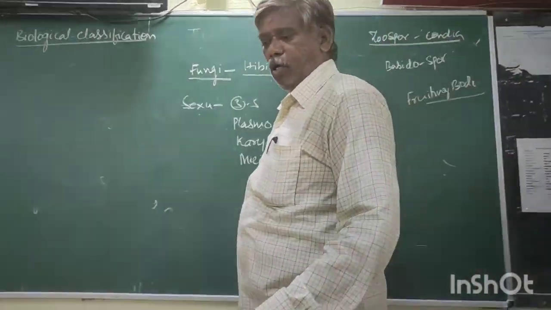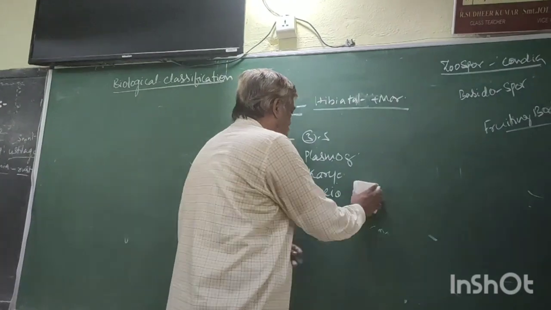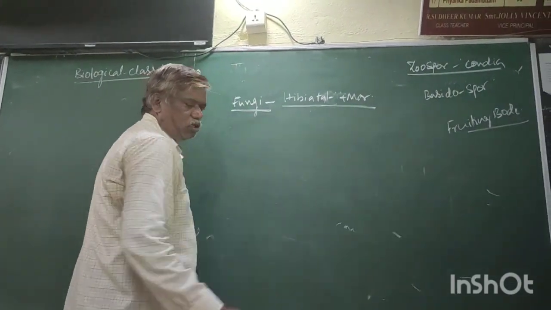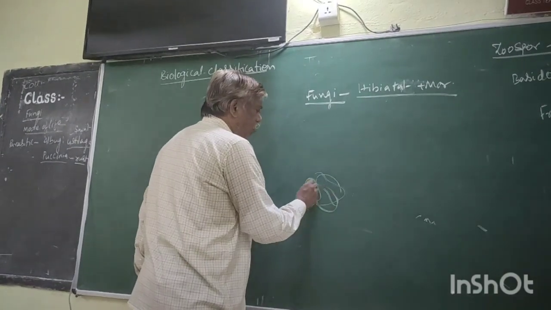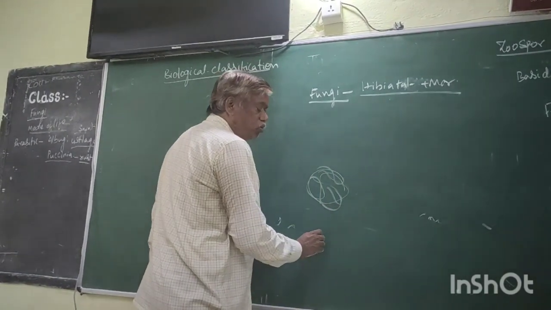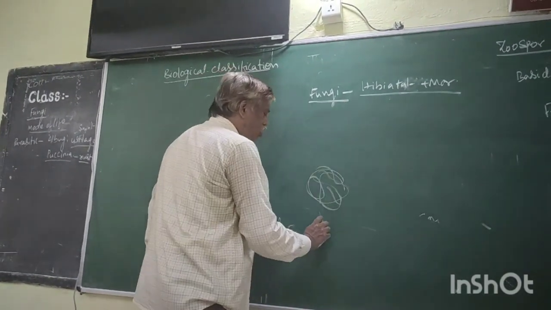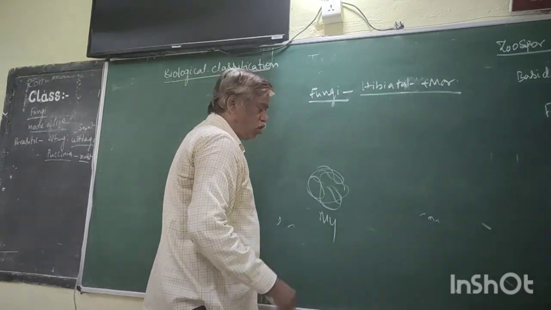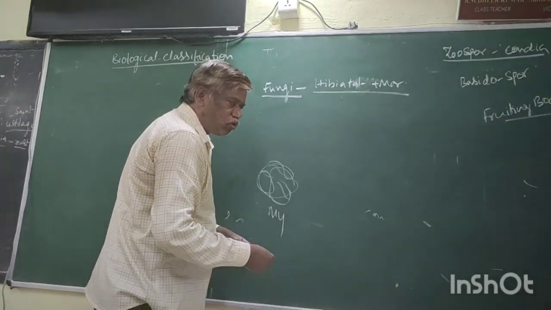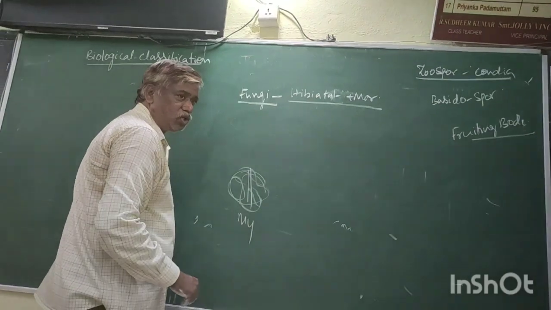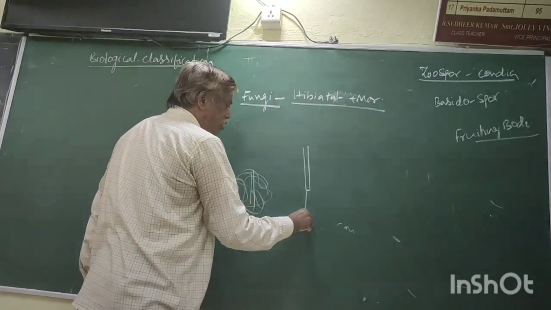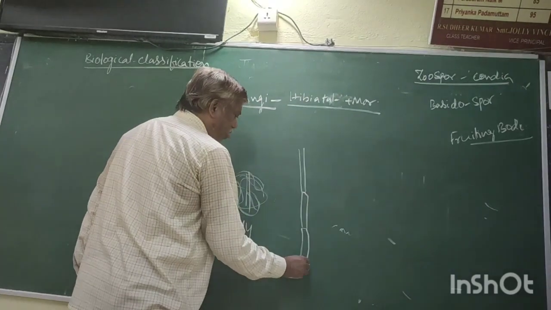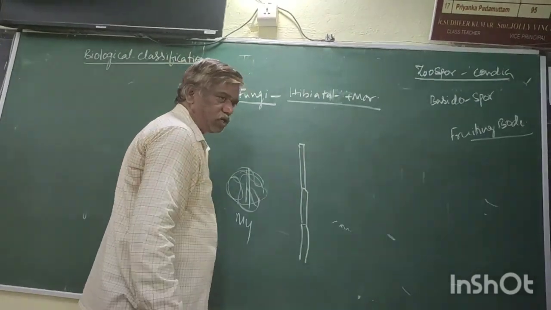Now, see. It is the body. Whose body? Fungal body. It is called mycelium. When you see it under the electron microscope, it has some filaments. Each filament is called a hypha.